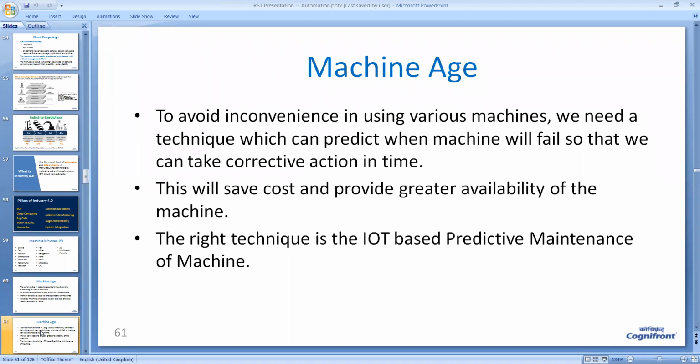So maintenance of machines is a major part of any industrial automation. So far, we were using a routine type of maintenance, but with the help of IoT and machine learning, we are now using predictive maintenance. Many big and leading industries are using predictive maintenance.